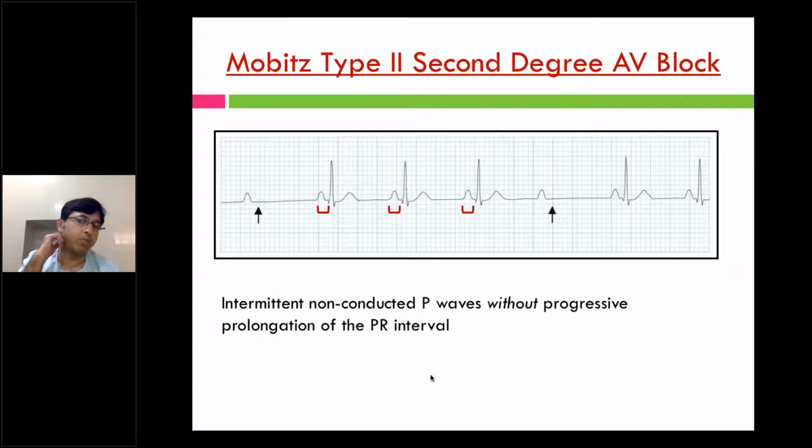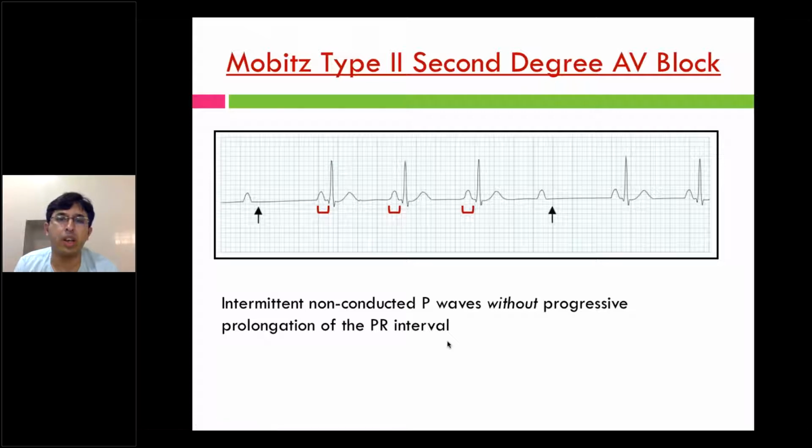The second type is Mobitz type 2 second degree AV block, where the PR interval is constant followed by a missed beat. Here you can see the initial PR interval of all three QRS complexes is almost the same, followed by a missed beat. Following the missed beat, the PR interval is again the same. So this is Mobitz type 2 second degree AV block. There is an intermittent non-conducted P wave without progressive prolongation of the PR interval.